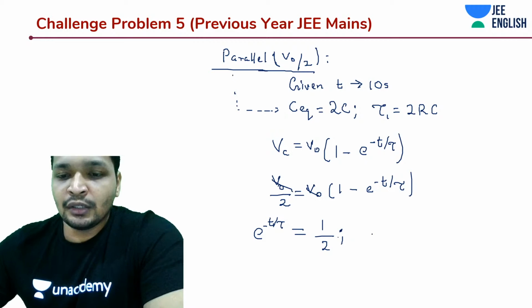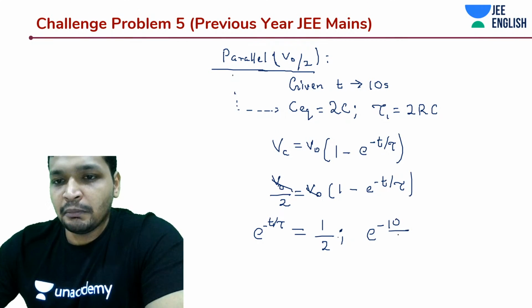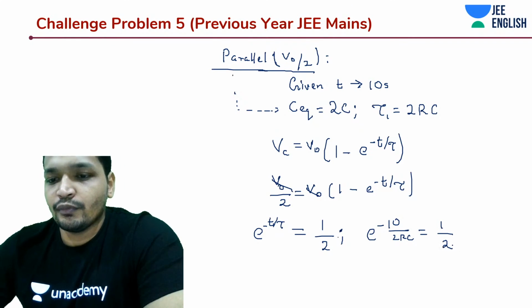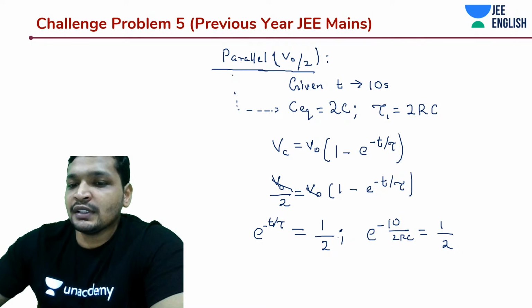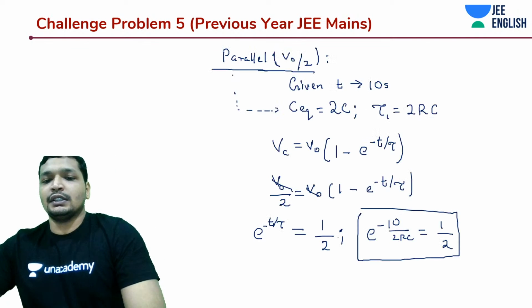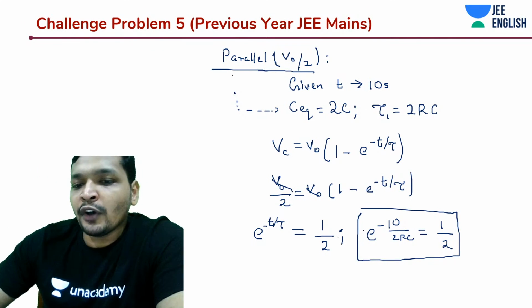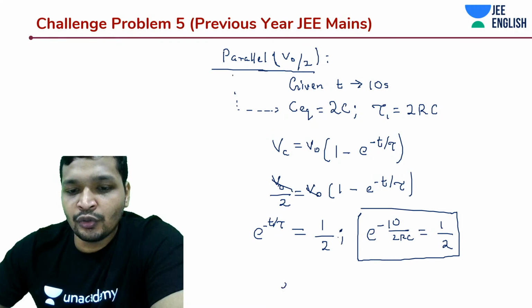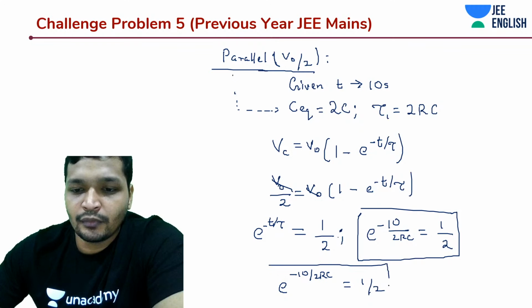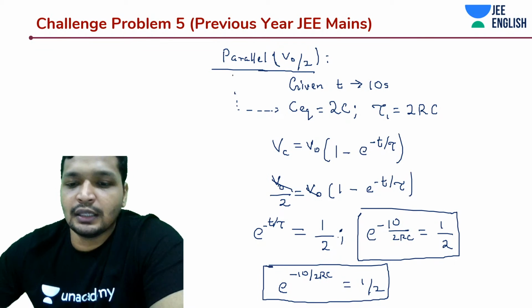So we know e to the power minus 10 seconds by 2RC is 1 by 2. We have this expression. So this is for the parallel combination. From this you need to note down this thing: e to the power minus 10 by 2RC is equal to 1 by 2. That is it, students.